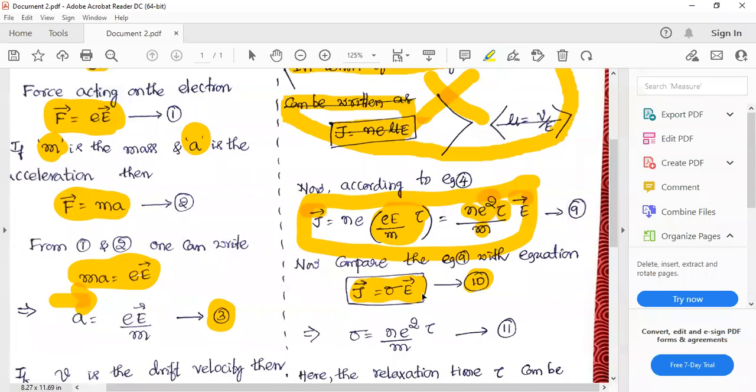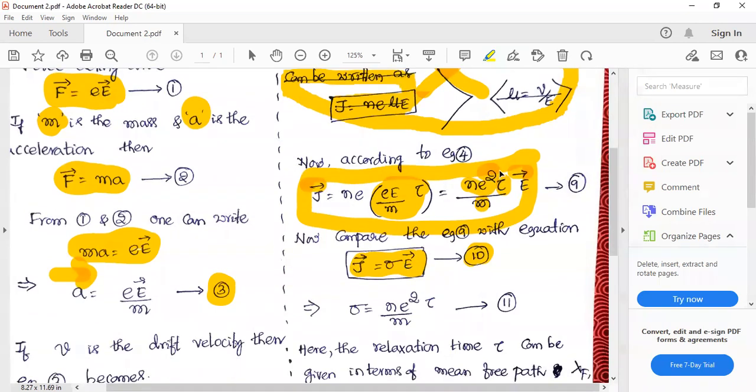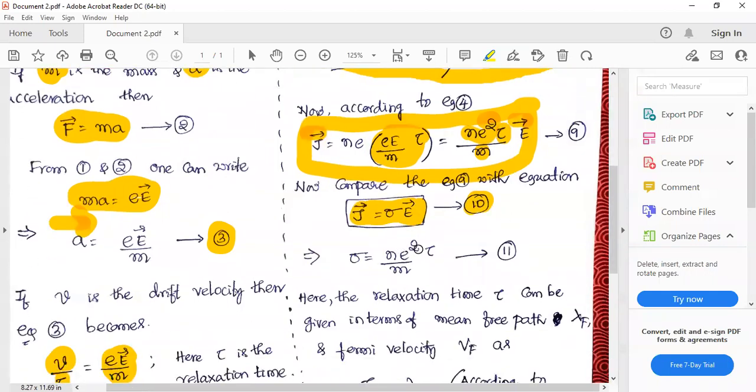I have done this in the offline class. If you don't remember, please ask me. I will do it later, but here I will not do this. J is equal to sigma into E, that is the Ohm's law. If you compare these two equations, you will find sigma as N e square tau divided by m.